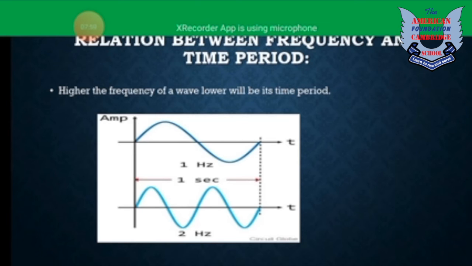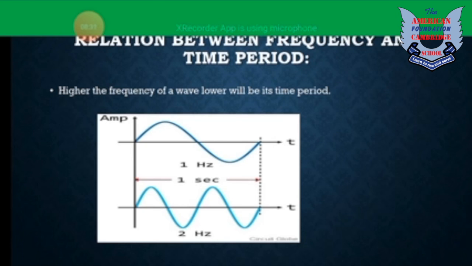For example, you can see two waves in the given figure and they both cover 1 second. For the first wave, you can see that there is only one positive peak passing through that point. So one peak in 1 second is the frequency. So the frequency of the first wave is 1 Hertz. Whereas in the second wave, two positive peaks are passing through the point in 1 second. So its frequency will be 2 Hertz. So the second wave has the higher frequency, and the first wave has the lower frequency.